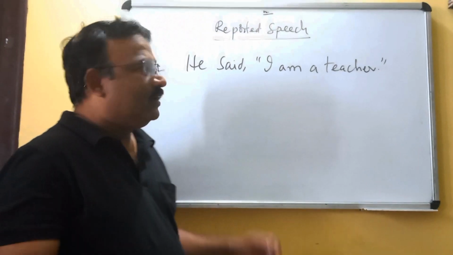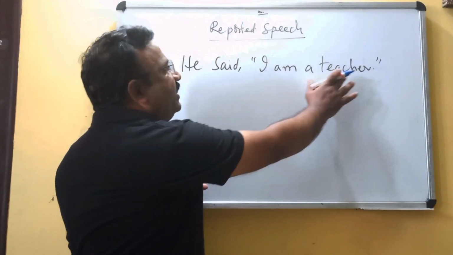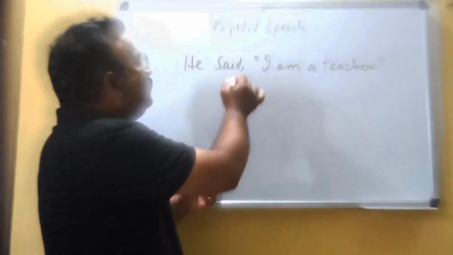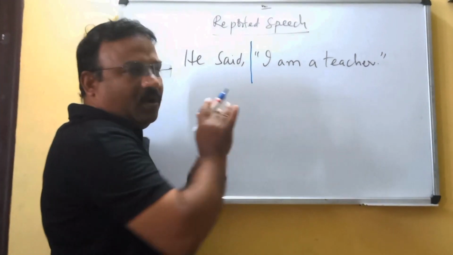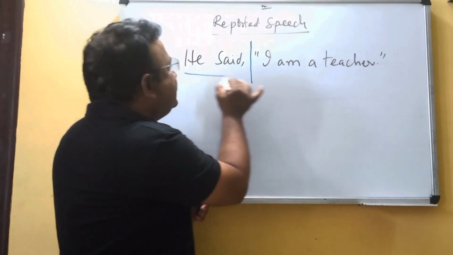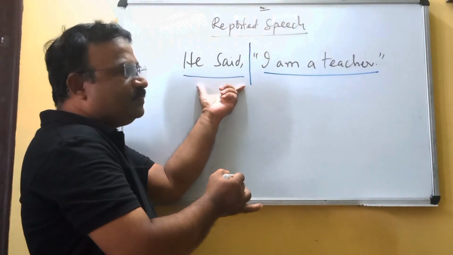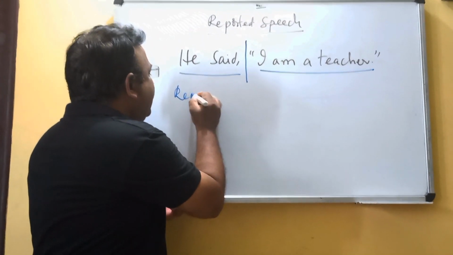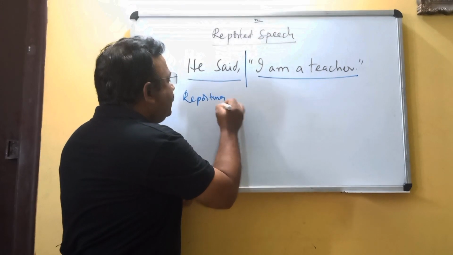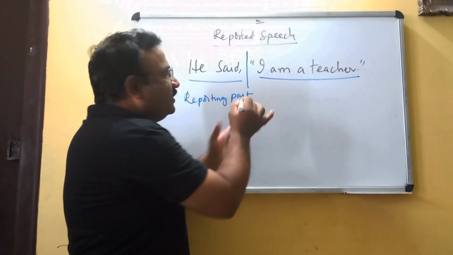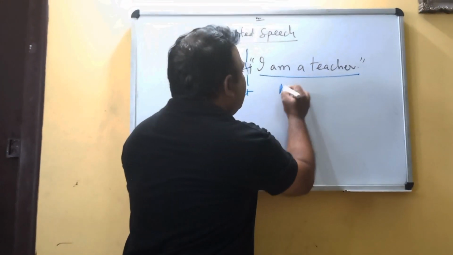Now, he said, "I am a teacher." We divide it into two parts. "He said" is called the reporting part, and "I am a teacher" is called the reported part.